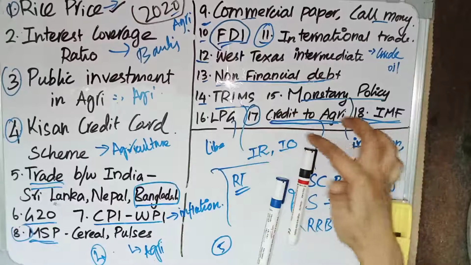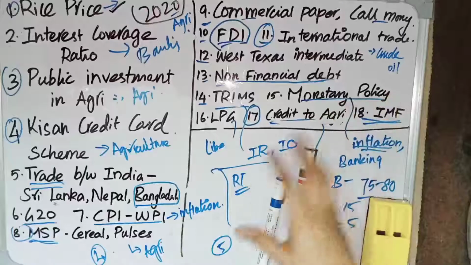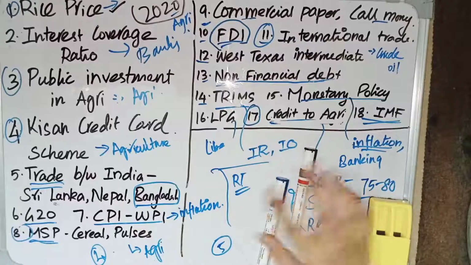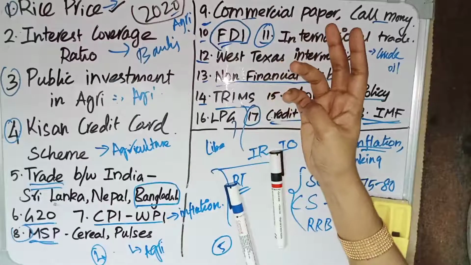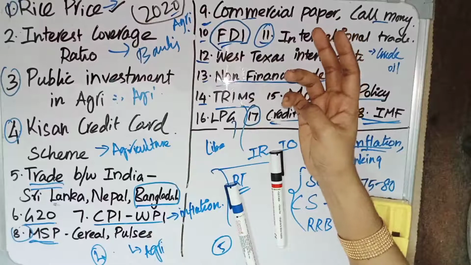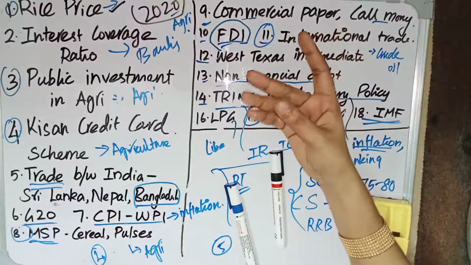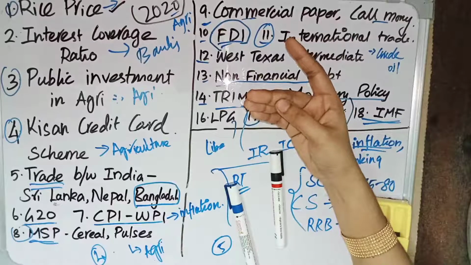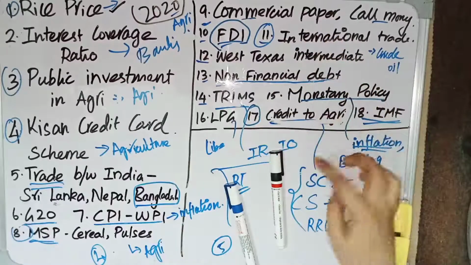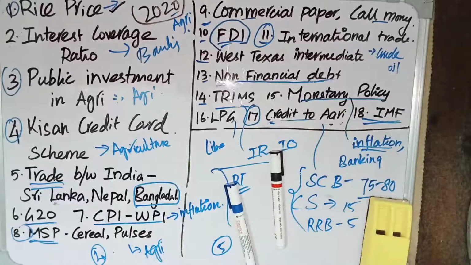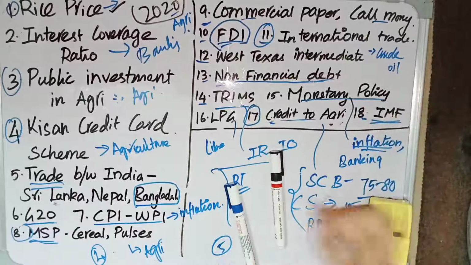And in the 17th question, they have asked about credit to agriculture, the banks which give more credit to agriculture. Actually, it is scheduled commercial banks. Scheduled commercial banks give around 70 to 80% credit to agriculture, and the second position is cooperative societies which give around 15%, and the third one is regional rural banks. Regional rural banks give around 5% of the credit to agriculture. See the things which give more credit. So it is scheduled commercial banks. See those steps.